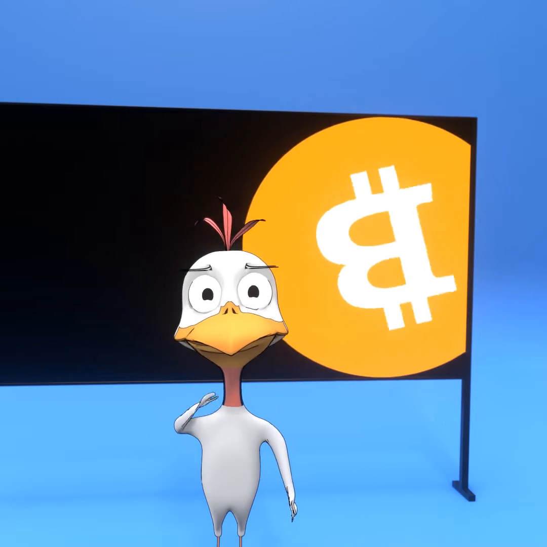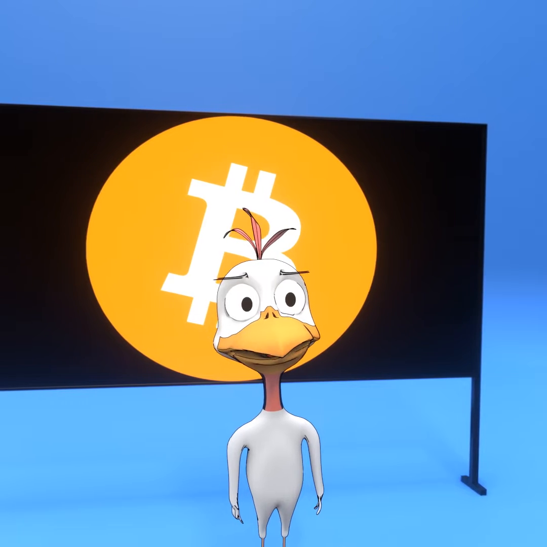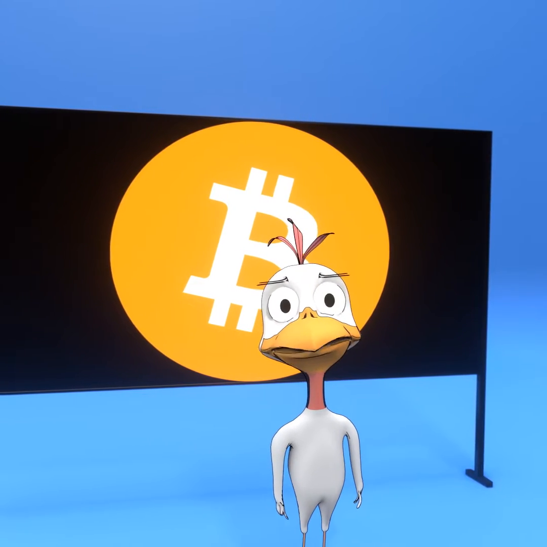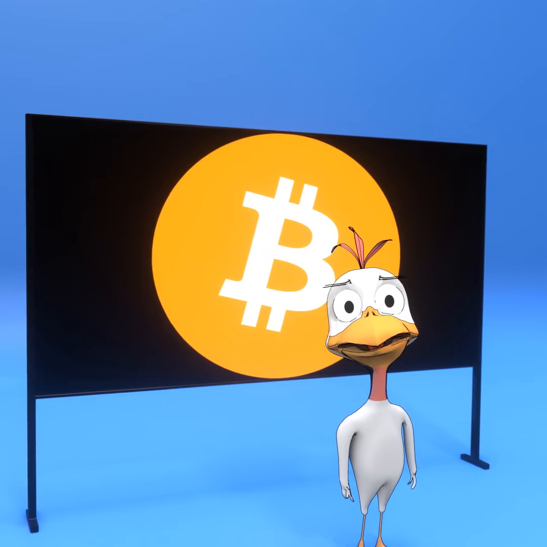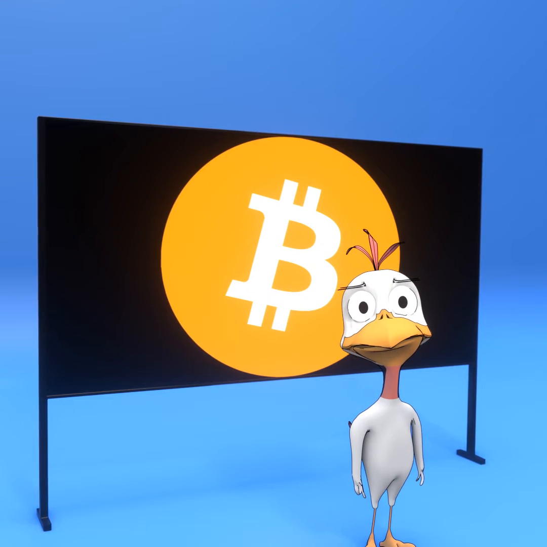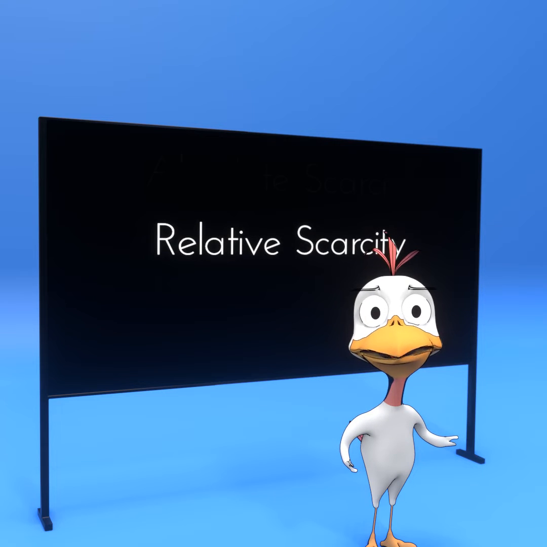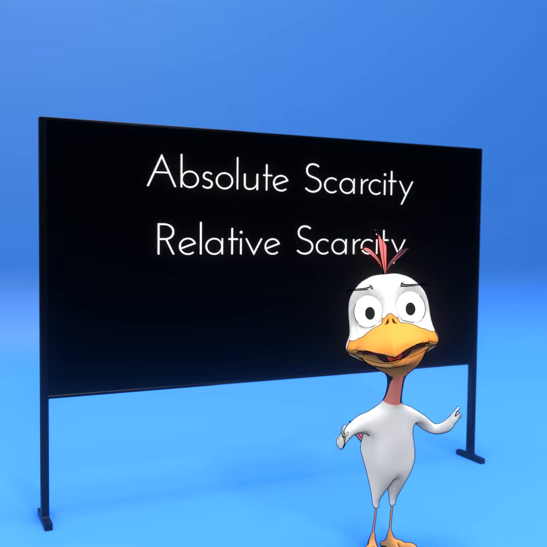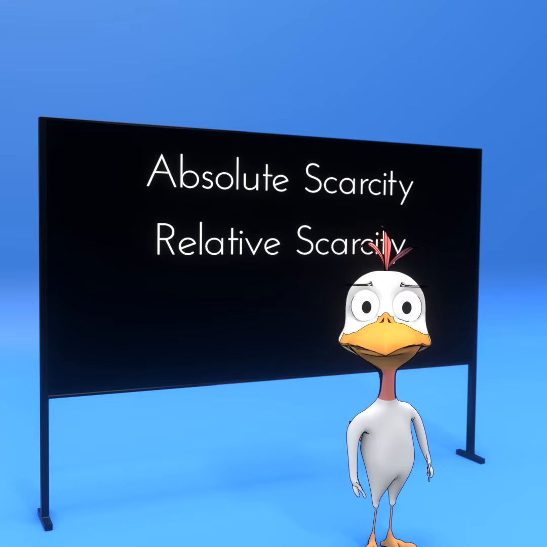Hi there! Do you really know what scarcity means? If you don't know what scarcity means, I will explain it to you briefly now. Listen carefully. I'll try to explain it simply. There are two different types of scarcity: relative scarcity and absolute scarcity. Remember, relative and absolute scarcity.